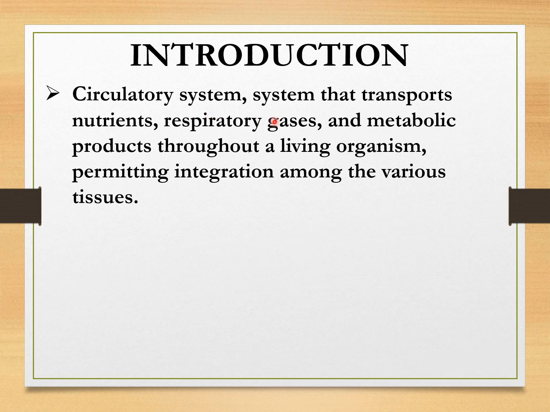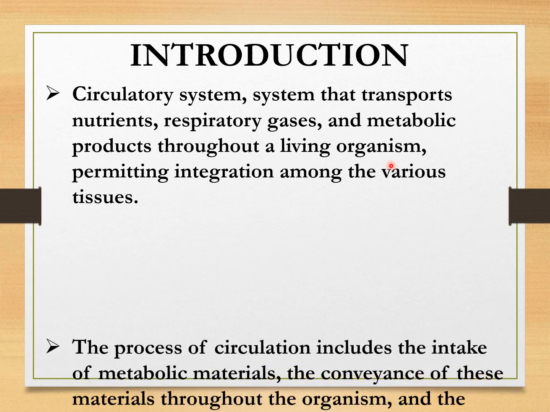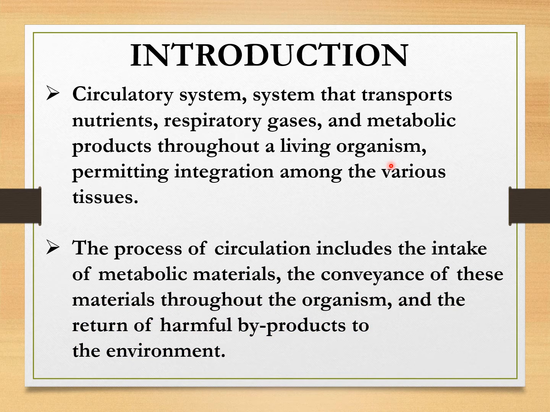Circulatory system. It is a system that transports nutrients, respiratory gases like carbon dioxide and oxygen, and metabolic products throughout a living organism, permitting the interaction among the various tissues of our body. The process of circulation includes the intake of metabolic materials and the conveyance of these materials throughout the organism and the return of harmful byproducts such as carbon dioxide to the environment.